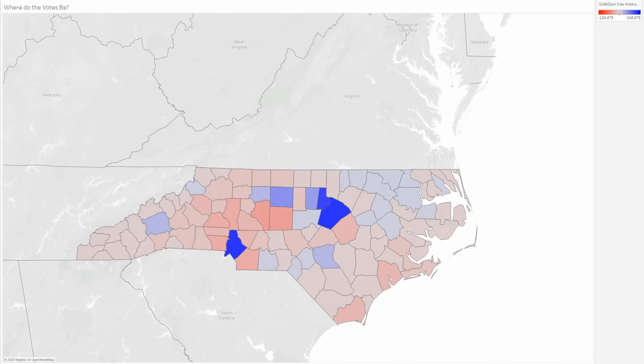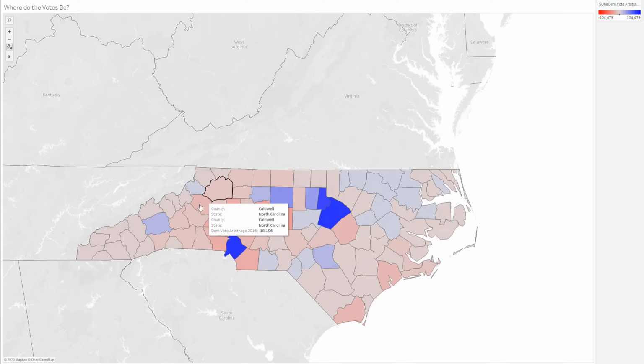Hello, I'm the Milquetoast Pundit, and today we're going to be taking a look at the 2020 elections in North Carolina. If you're wondering about what this visual is, I've spent the last few weeks creating this visualization so I can do some data analysis for election results.